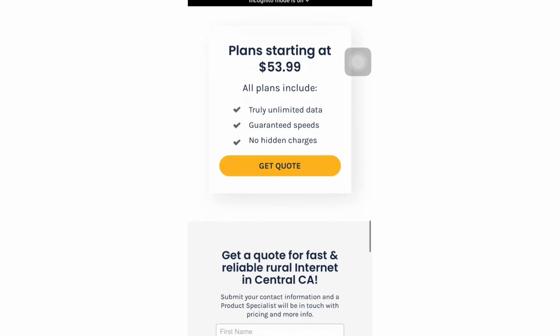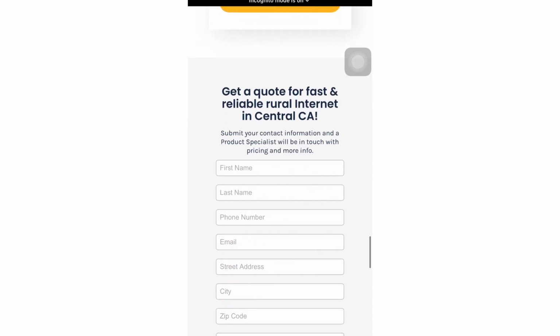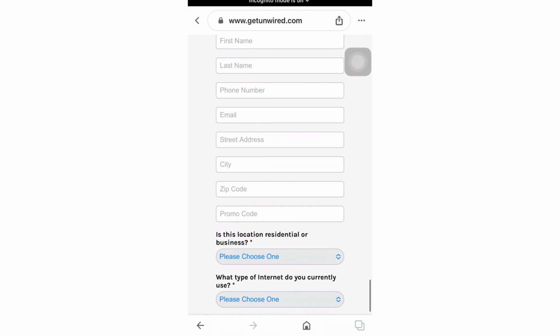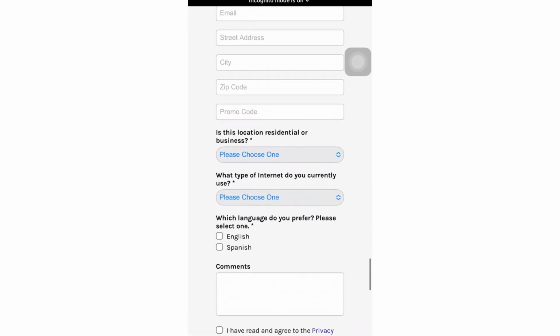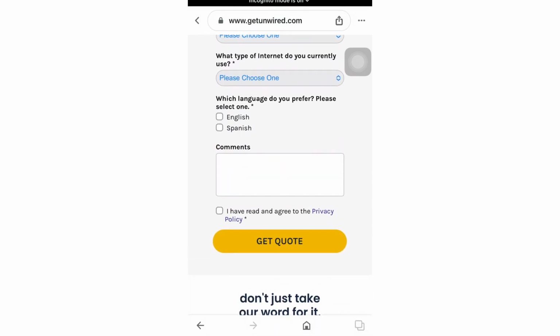We have got it. Now what you have to do to get that bundle in your home is to put in some of your personal information, not so much personal, but some necessary information to make the bundle on, to make the router on for your home. That is your first name, last name, phone number, email, street address, city, zip code, promo code, and there are two further optional questions as well. And below there you can also choose your language.